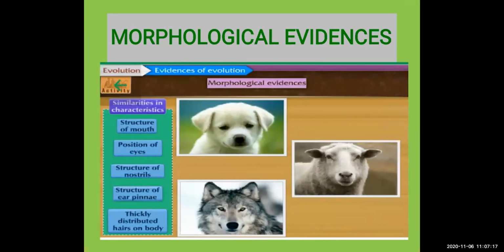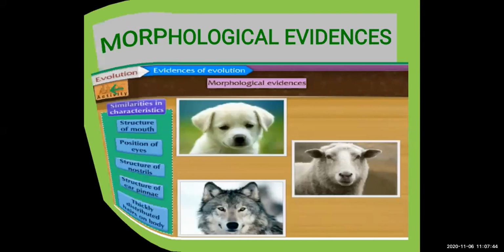Structure of ear pinnae, you can see they are looking the same. Then thickly distributed hairs on the body. So these are the similar characteristics you can see in these three animals.